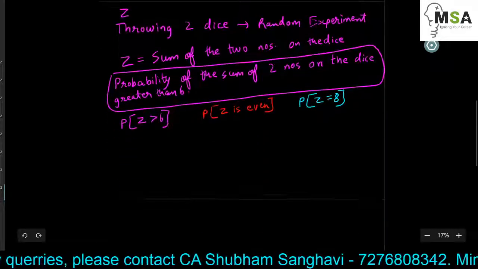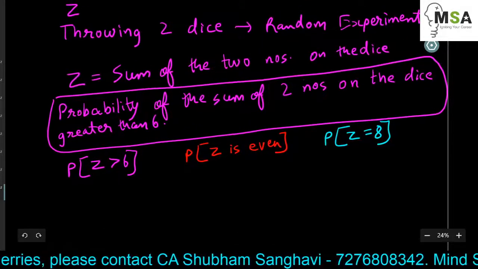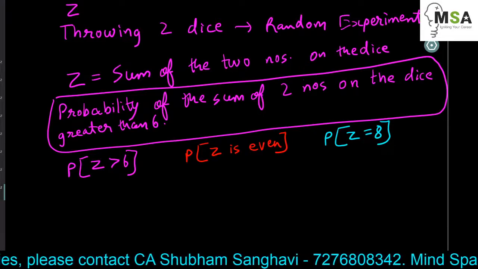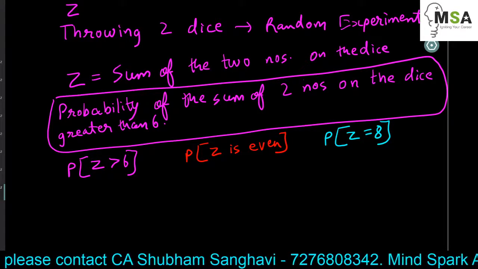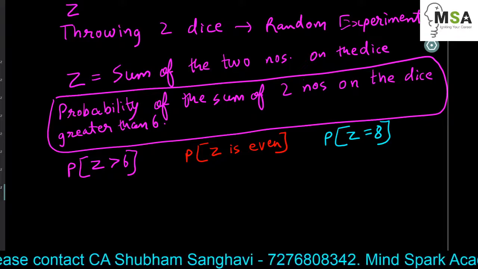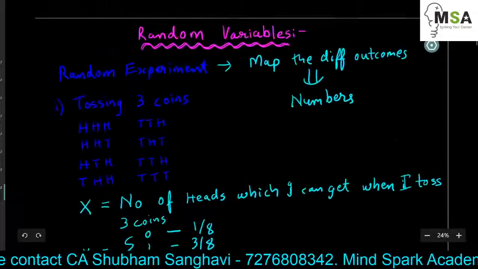Okay, in the next video I'll be explaining the different types of random variables, which are discrete and continuous, and the different probability distributions involved in it. So I hope you have understood the concept. Thank you.